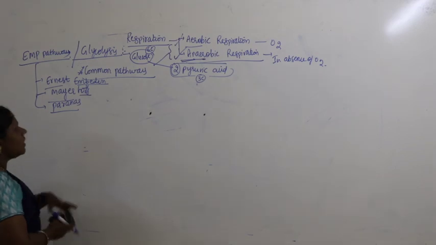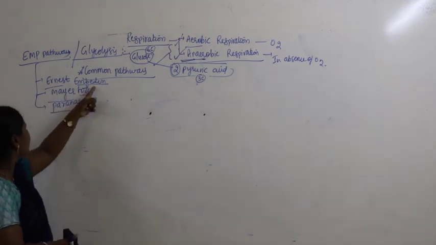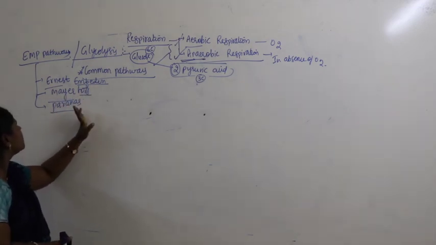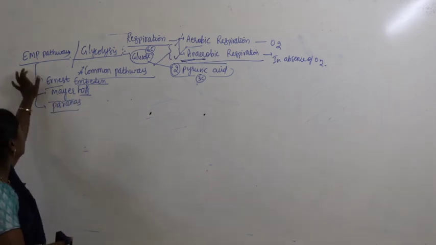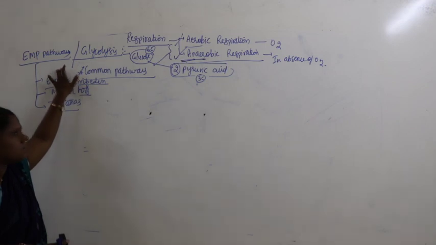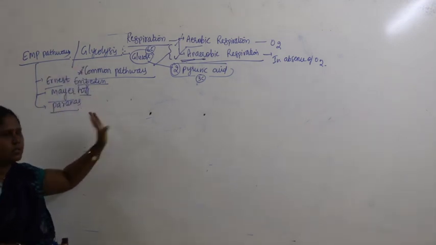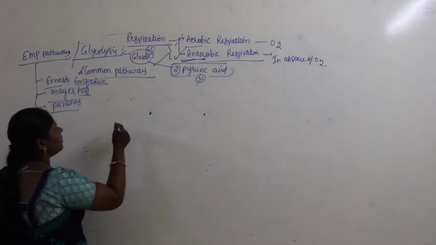All three scientists studied what is called the EMP pathway, which is itself called glycolysis, right. So let's begin with glycolysis.